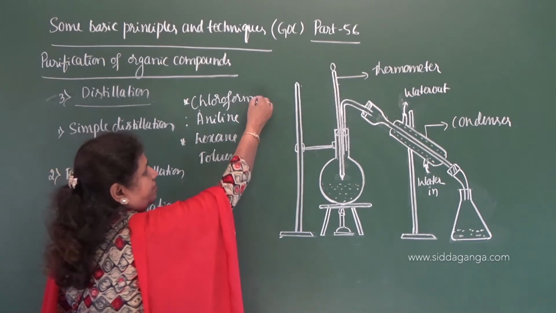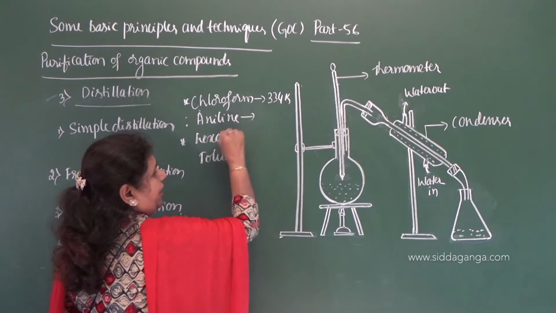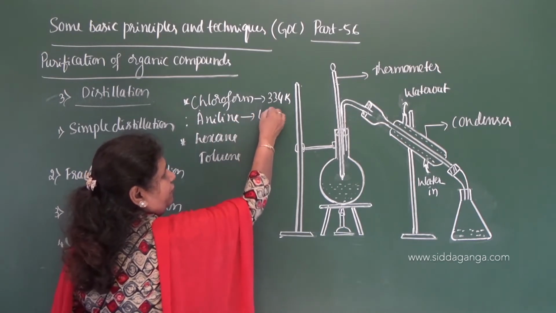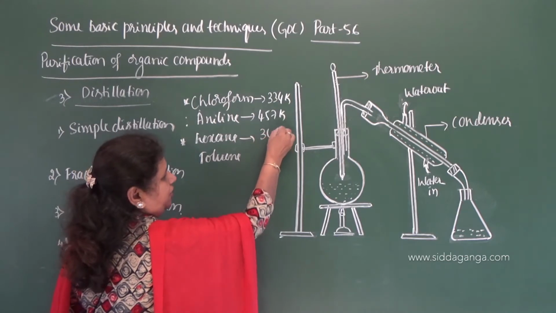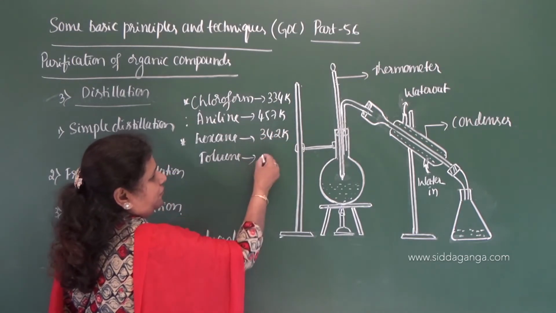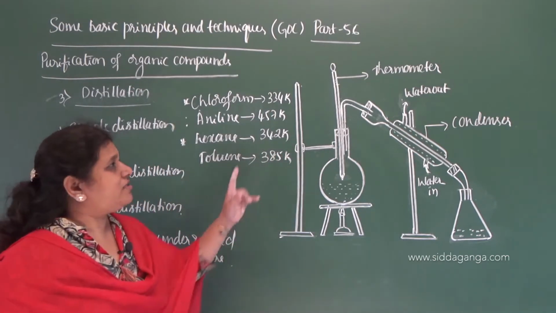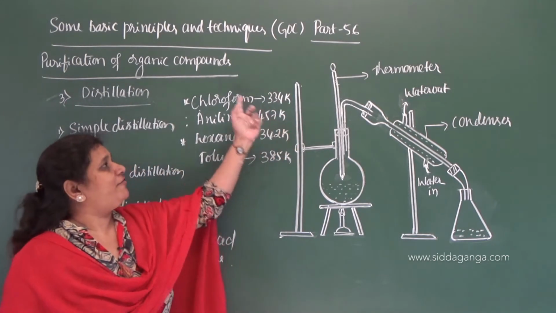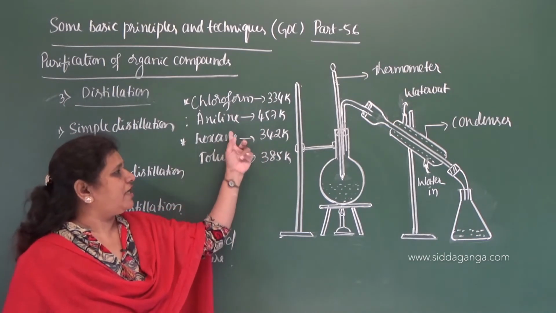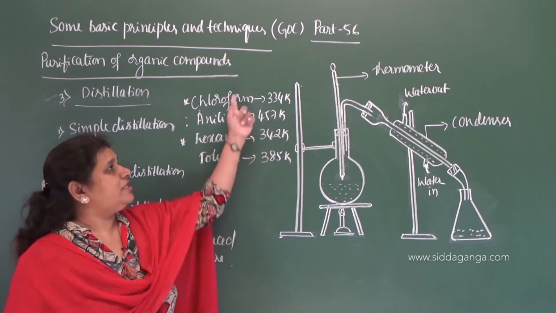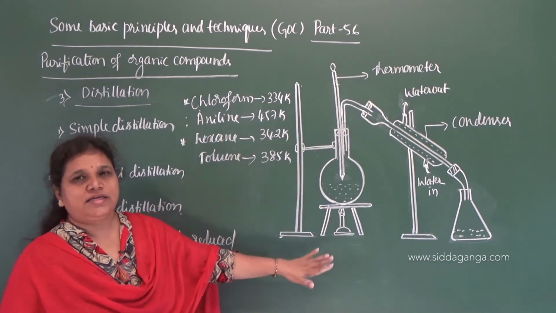What is the boiling point of chloroform? 334 Kelvin, and that of aniline is 457 Kelvin, hexane is 342 Kelvin, and that of toluene is 385 Kelvin. So there is a big difference in the boiling points of chloroform and aniline, and of hexane and toluene. So these mixtures can be separated by using simple distillation.